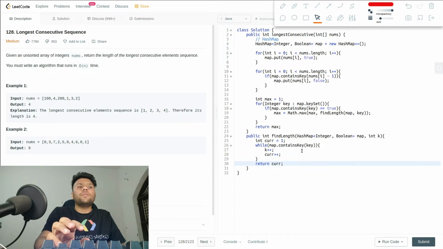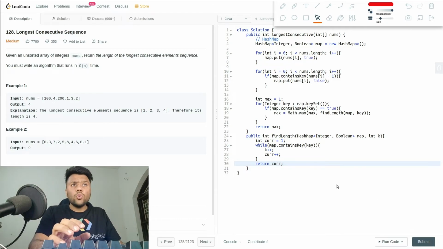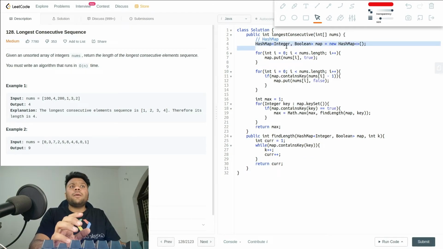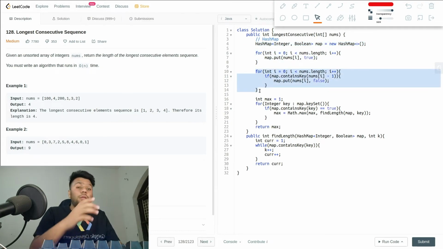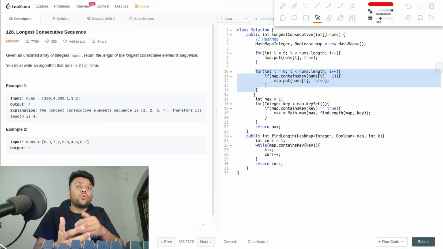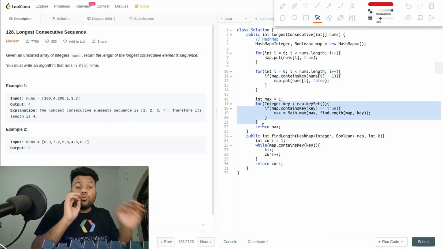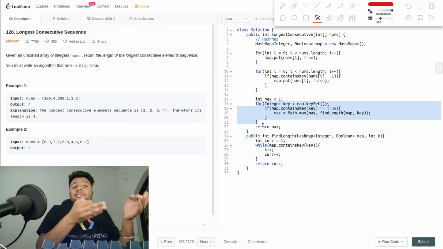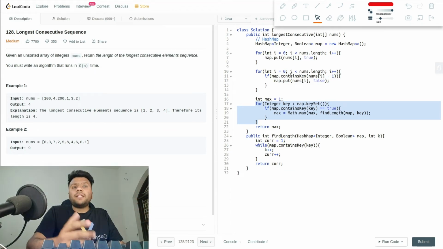Let me just delete all of this thing from over here. Okay. So what I'm doing initially is I get my hash map and I'm filling my hash map first of all. Then I'm marking the previous one. If it is a previous consecutive sequence, then I will mark it as false. And over here I'm just checking those that become true, checking their length and giving the maximum length consecutive sequence.